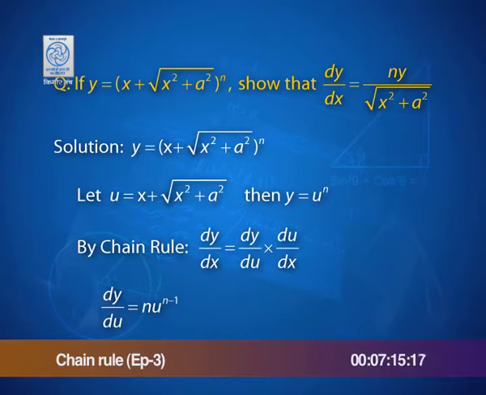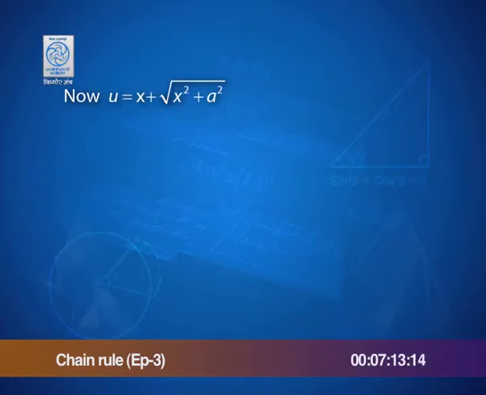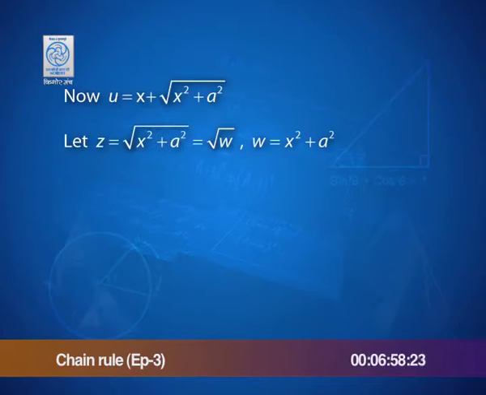Let us focus on u. U is x plus root of x square plus a square. It is just not a sum of two functions. The second part of this function is again a composition. So, let us just take that to be z. So, if z is root of x square plus a square, then the base function, that is x square plus a square, can be taken as w, and therefore, z becomes root of w.